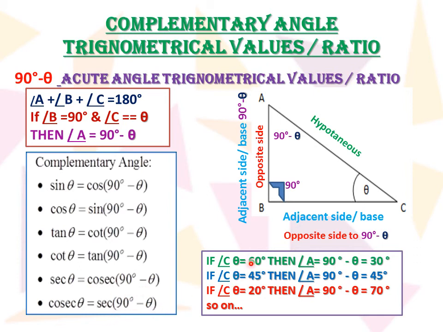Here you see, if theta is 60 degree, angle A will be 30 degree. If C is 45 degree, this will also be 45, that makes 90. If C is 20 degree, this will become 70 degree. If C is 10 degree, then angle A will be 80 degree.